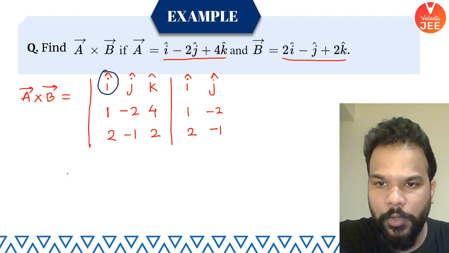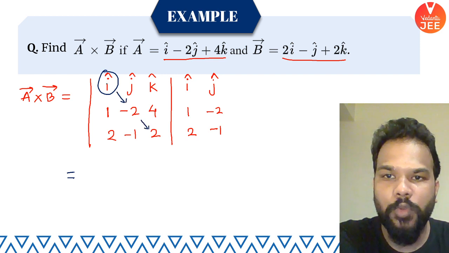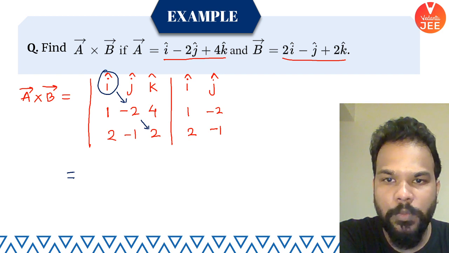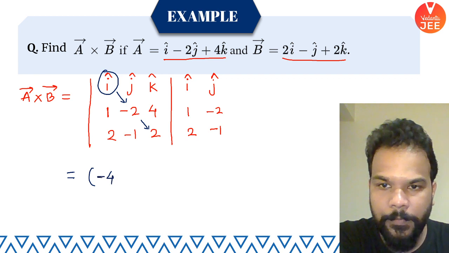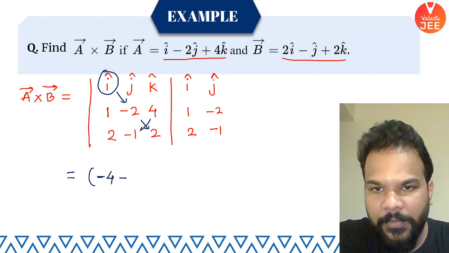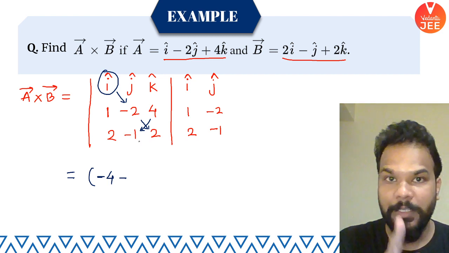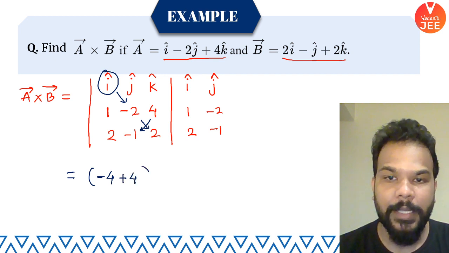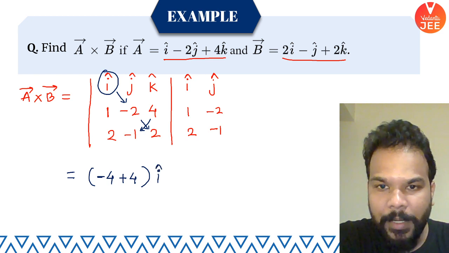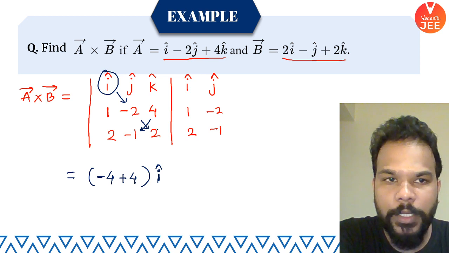So I cap, I want to write down. To write down I cap, multiply in the cross fashion. So start moving from I cap, you reach -2, multiply it with 2. So -2 and 2, when you multiply, you get -4. Put a minus sign. Now you multiply 4 with -1, which is -4, and already a minus sign is waiting outside, so that's why it will become plus, and this is 4. This is your I cap component. Okay, guys, what did I do? Multiply -2 with 2 and 4 with -1. So this is what I get.